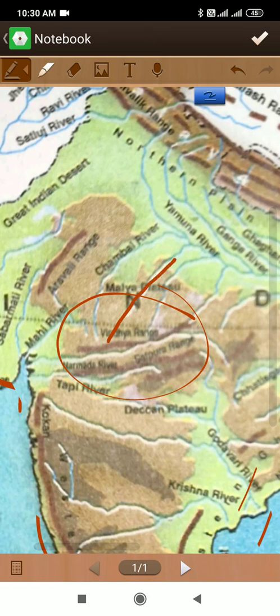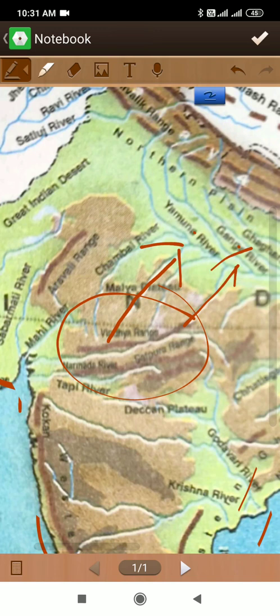Here you can see the rivers flowing northwards and meeting the Yamuna and Ganga rivers. So the Chambal river meets the Yamuna river, and some rivers, like the Son river, flow northward and meet the Ganga river. The northeastern part of the central upland is known as Bundelkhand.